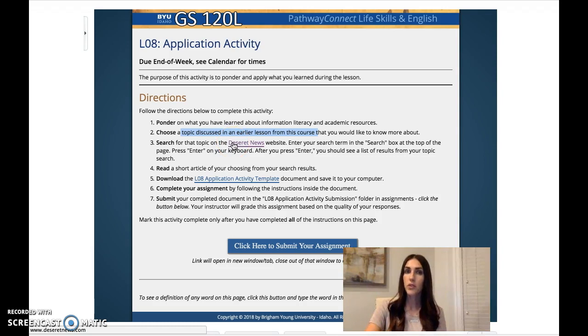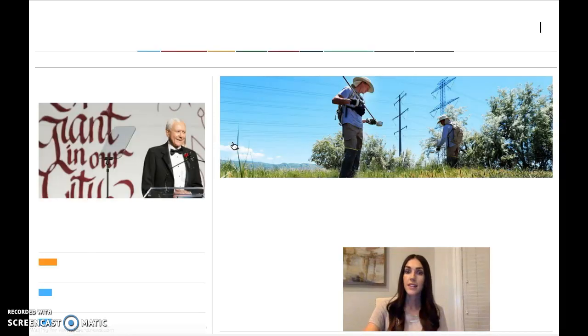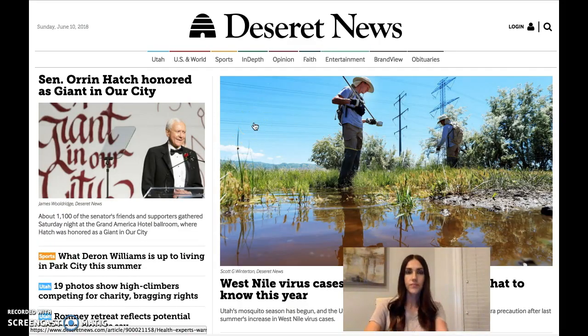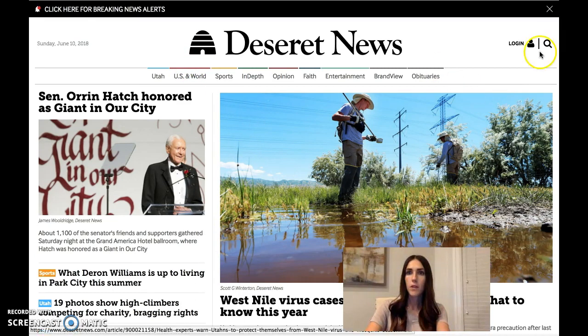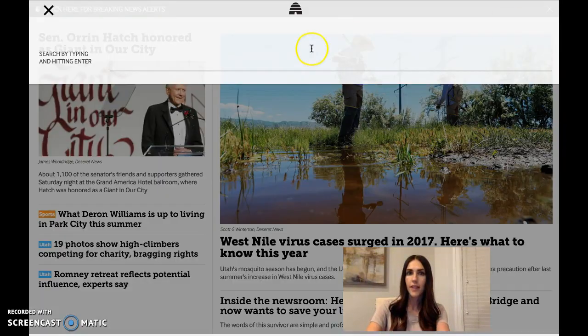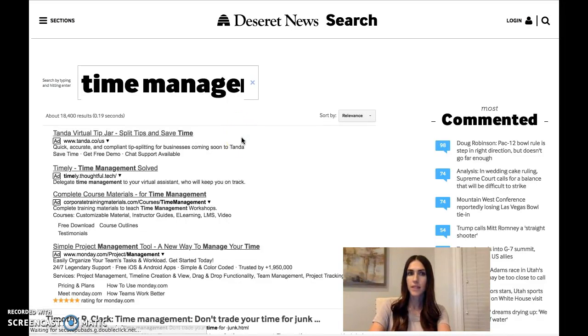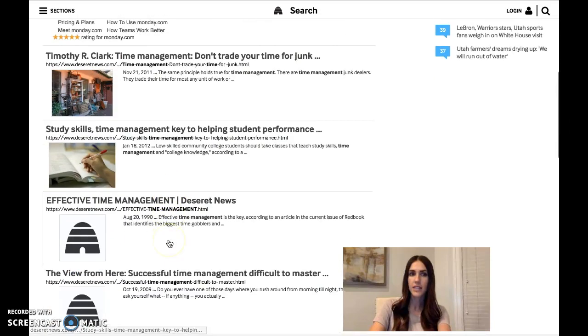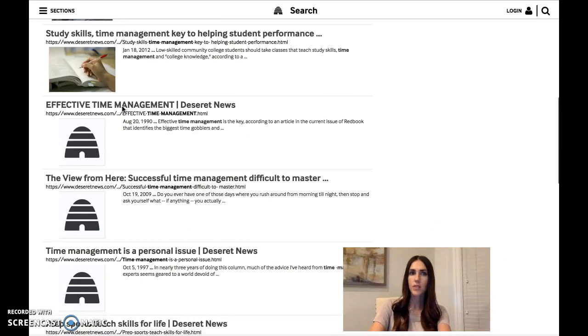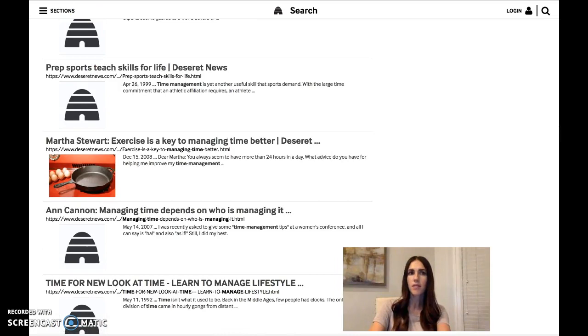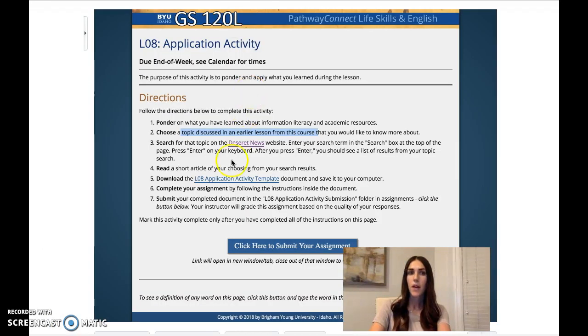It's the Deseret News, a newspaper in Salt Lake City. You can go into the search engine, type your topic, and try to find an article that is related to that topic. Here's a little magnifying glass. I will type in there if I want something with time management. I would click that, type it in, and then look for different articles that are related to that topic. Don't just pick the first one; look through and pick one that you would like to read more about.